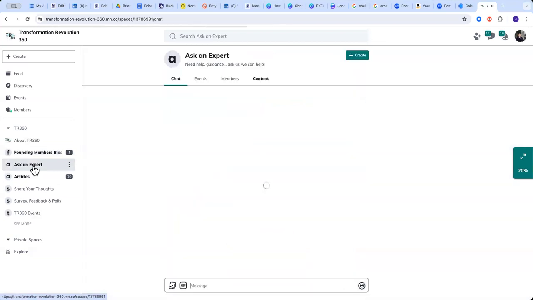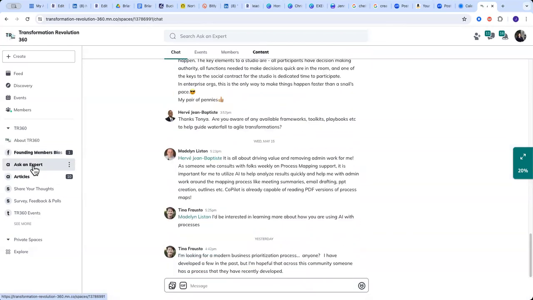The next space that we have is our Ask an Expert space. This is where, say for instance, you're working on a project and you're looking for help with something. Maybe you need someone to help you brainstorm some ideas for a solution. Maybe you're looking for a new software package and you would like to know if anyone out there has used any of the software that you're looking at.